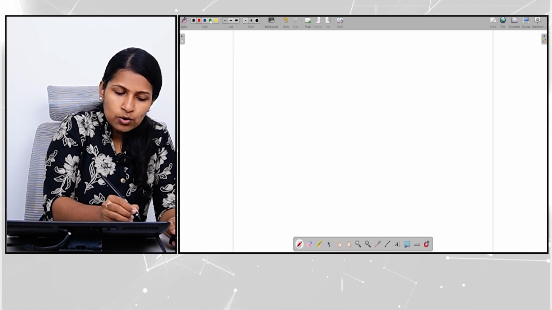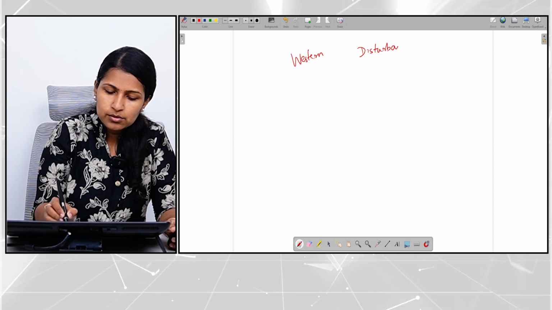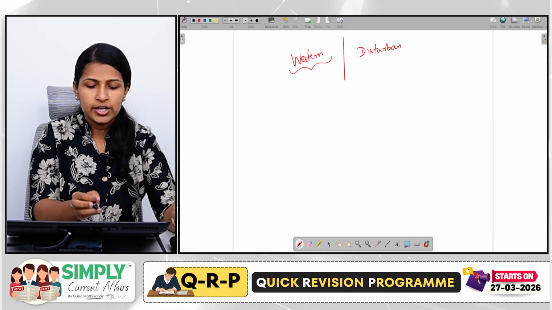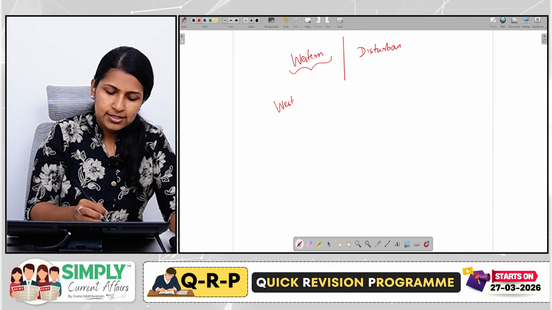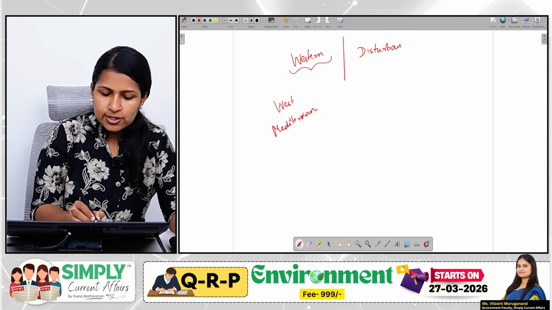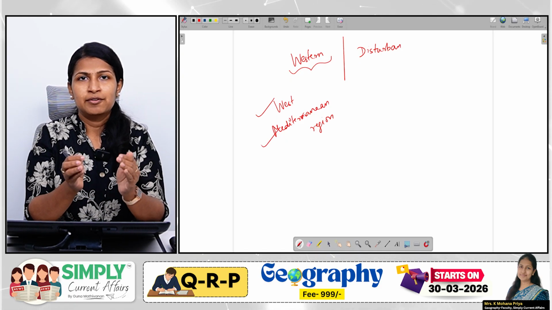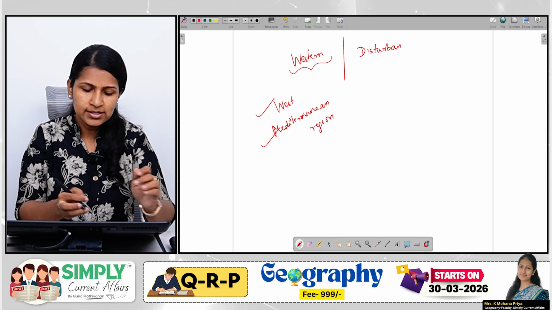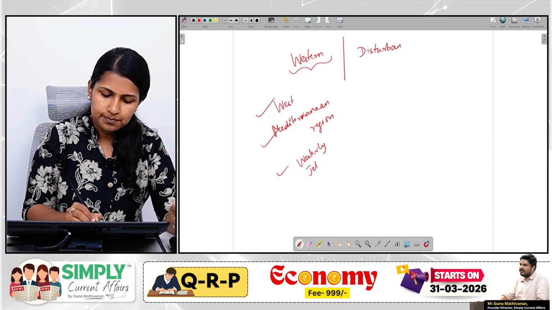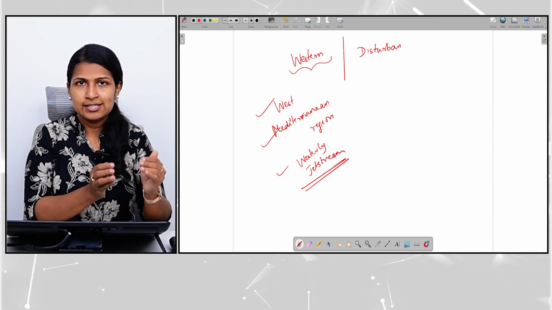Now let us decode this word western disturbance. So here, splitting into two, it says western. So it means there is a phenomenon which is originating from the west, and it comes primarily from the Mediterranean region. Okay, and what brings this phenomenon from the west? It is the westerly jet stream. Okay, it's a westerly jet stream which brings this phenomenon from the west.